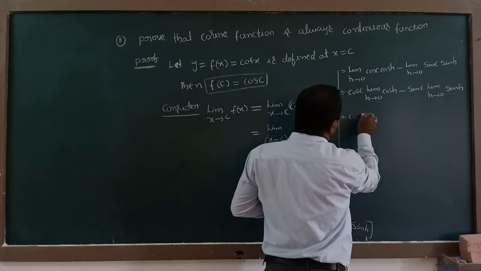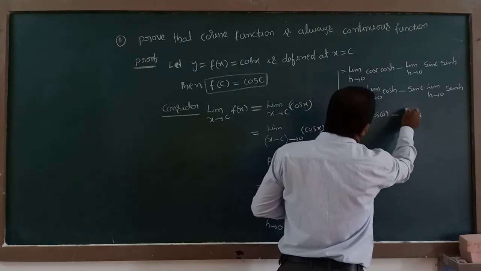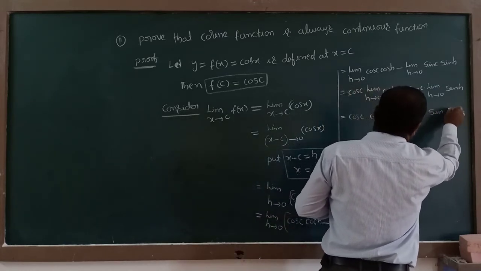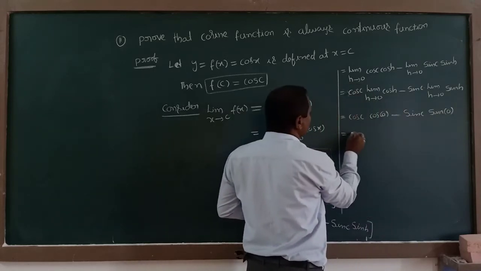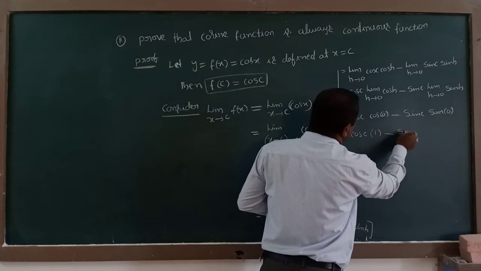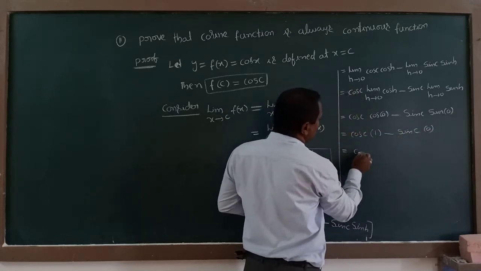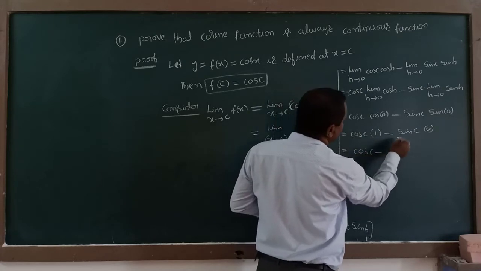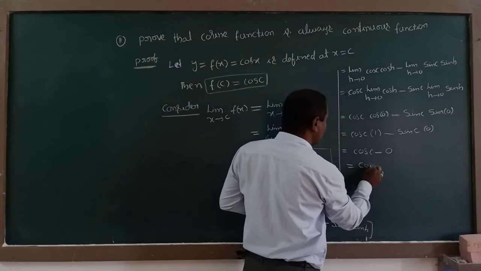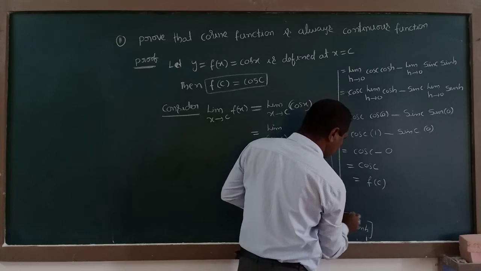Cos c into applied value cos 0, minus sin c into sin 0. Cos c into cos 0 value is 1, minus sin c into sin 0 value is 0. Cos c into 1 is cos c, minus sin c into 0, so we are getting cos c, which we can write as f of c.